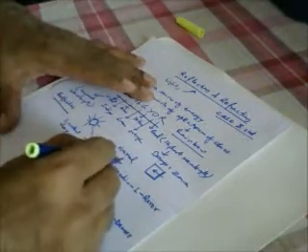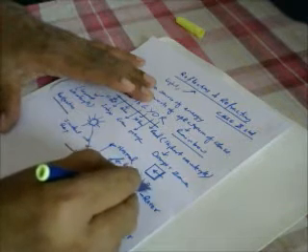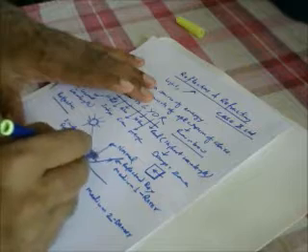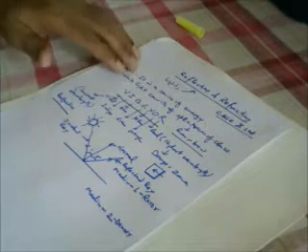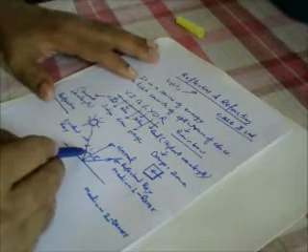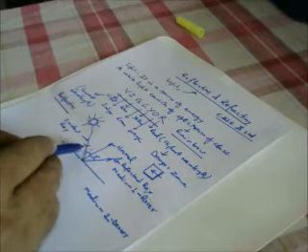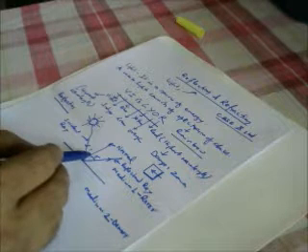This is called the reflected ray. And this angle R is called the angle of reflection. This angle of incidence is always equal to this angle of reflection.